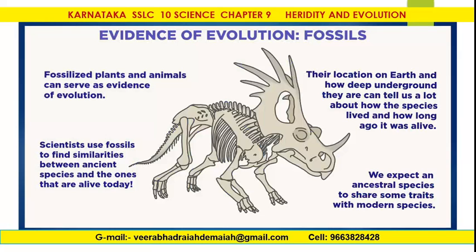Now coming to fossils as evidence of evolution. Fossilized plants and animals can serve as evidence of evolution. Scientists use fossils to find similarities between ancient species and the ones that are alive today. Their location on Earth and how deep underground they are can tell us a lot about how the species lived and how long ago it was alive. We expect an ancestral species to share some traits with modern species.